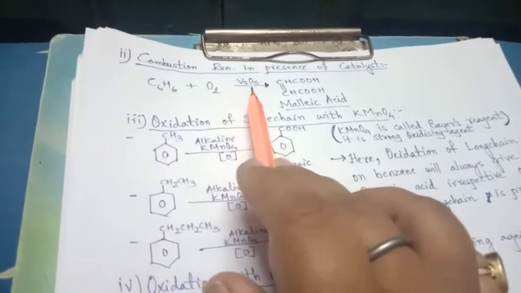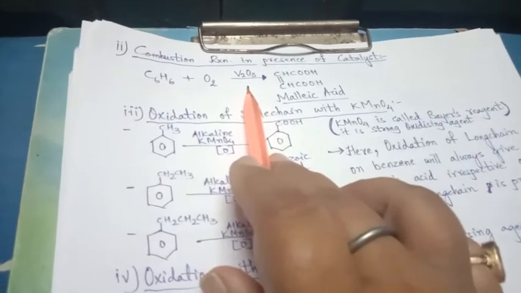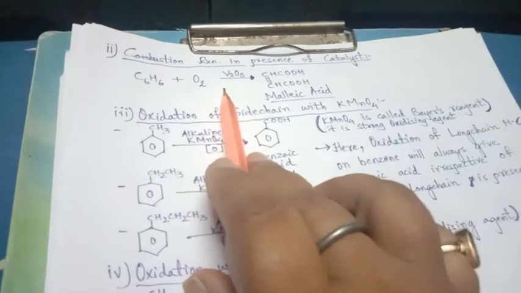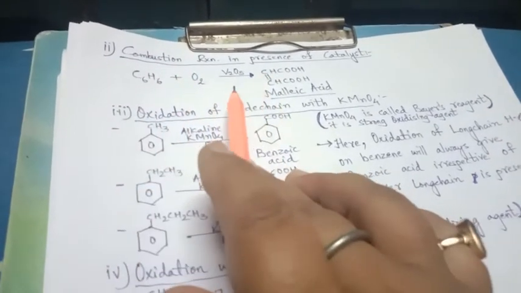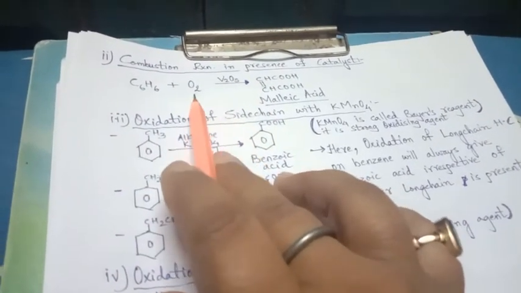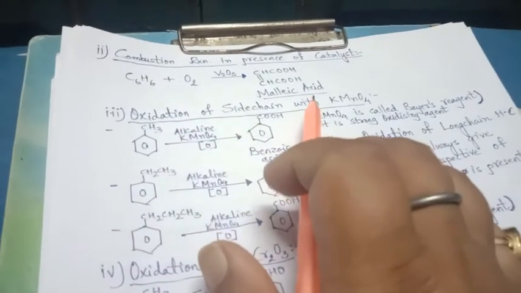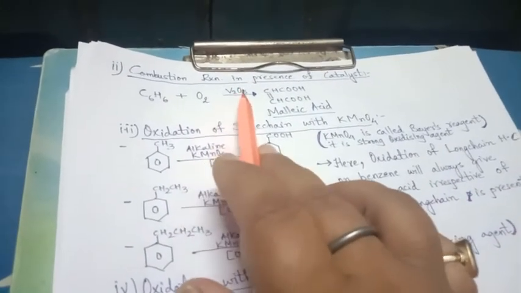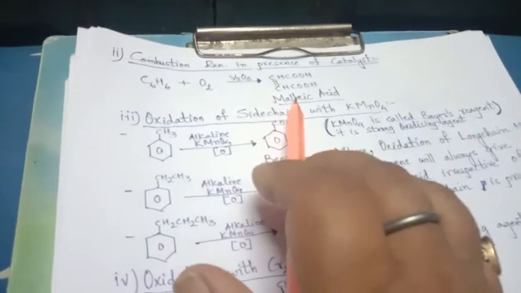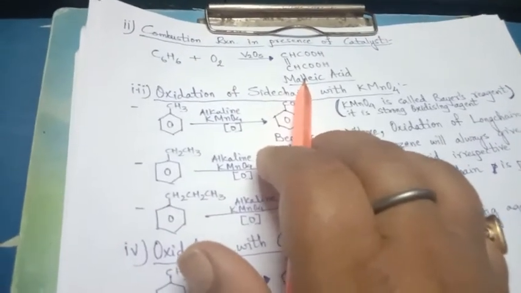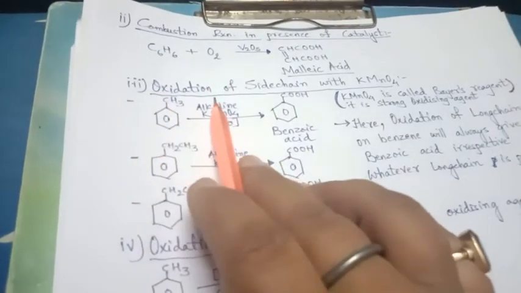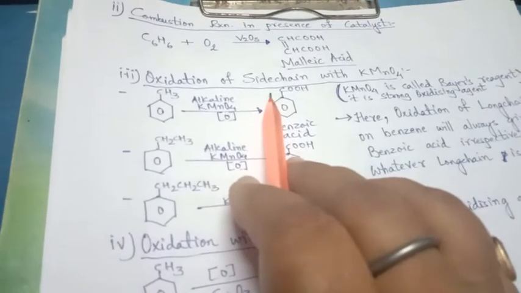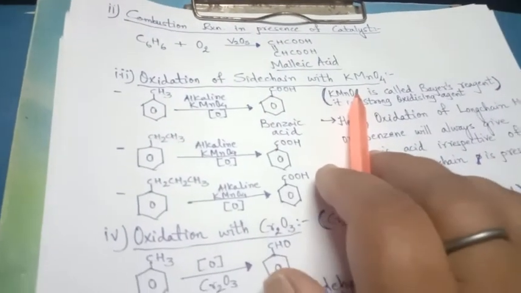So see, combustion process in presence of catalyst, and the only combustion process, that is only heating in presence of air, it gives another product, but the same combustion with presence of catalyst, it also gives some another product, right? Even the oxidation of side chain with KMnO4 also takes place.